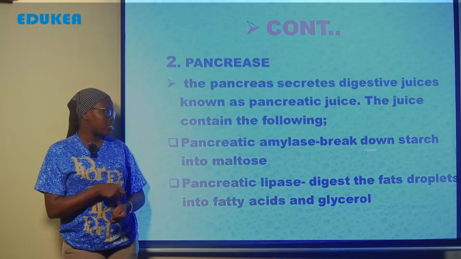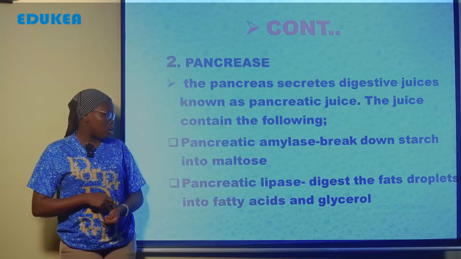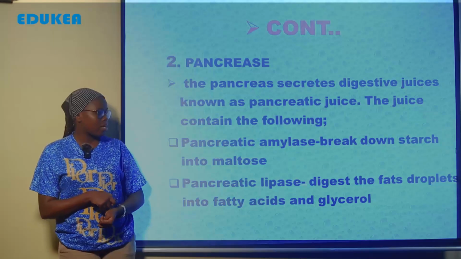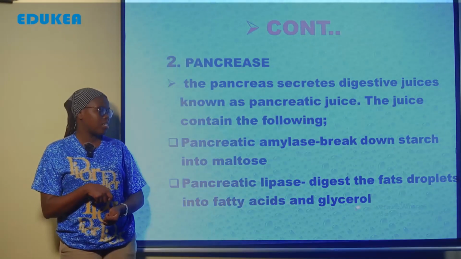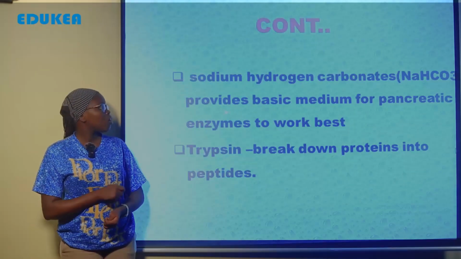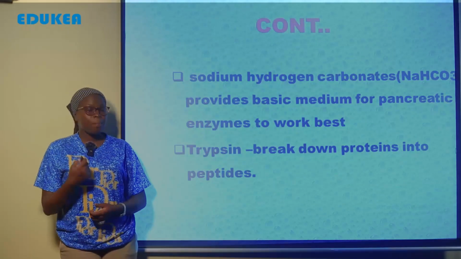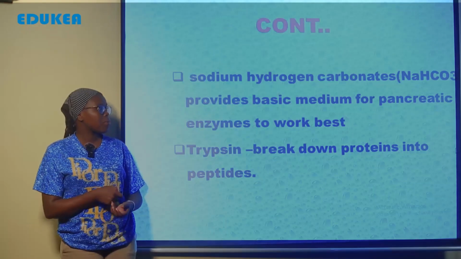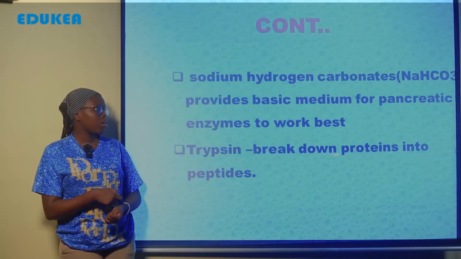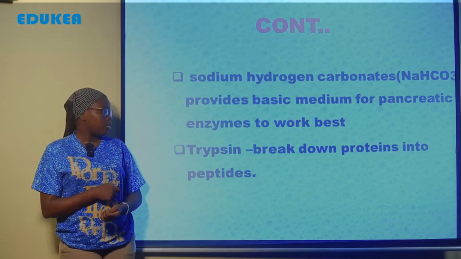Also, within the pancreas, there is sodium hydrogen carbonate, which provide the basic medium for pancreatic enzyme to work best. And the last one, there is a trypsin. The trypsin also break down protein into the peptide. So these are the main enzymes which are found within the pancreas.